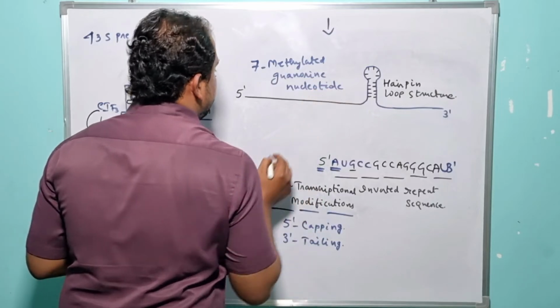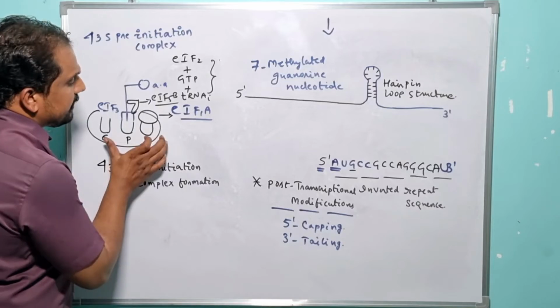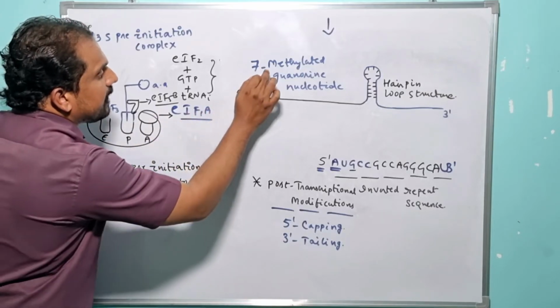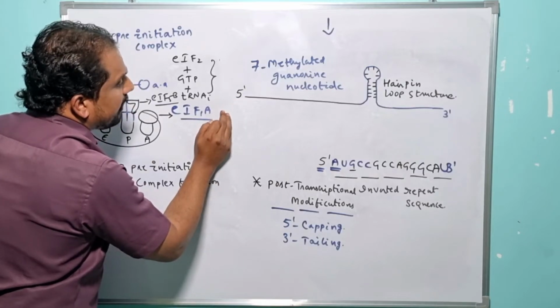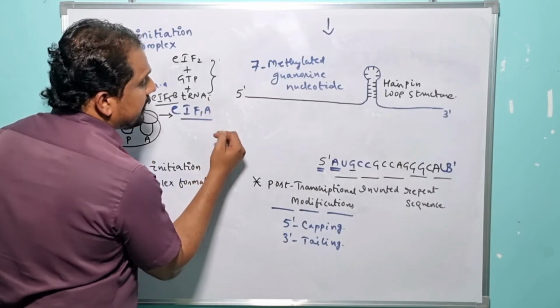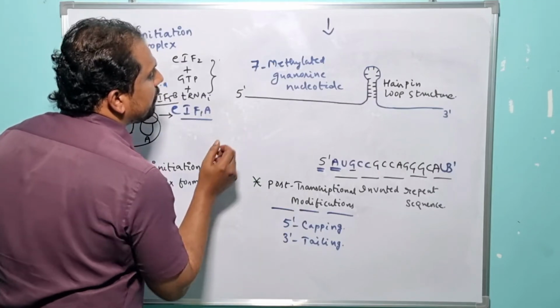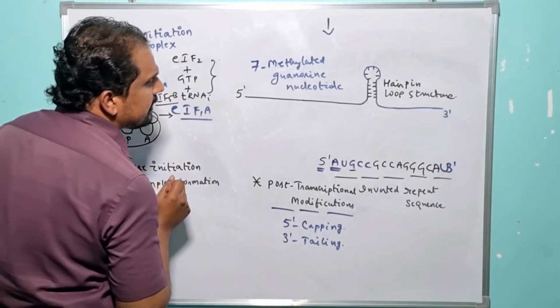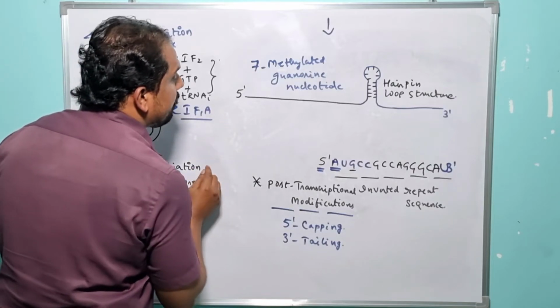And now the specific 43S pre-initiation complex itself is unable to recognize the methylated guanosine nucleotide which was recruited to the 5' end of the eukaryotic mRNA. So under such condition, to overcome the problem, the translation process takes the advantage of a specialized factor, and it is nothing but what?